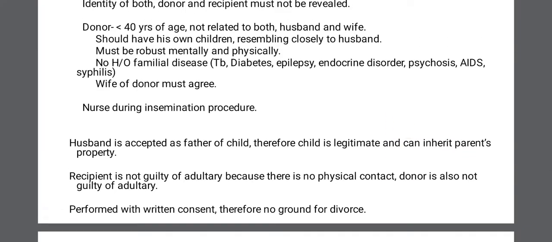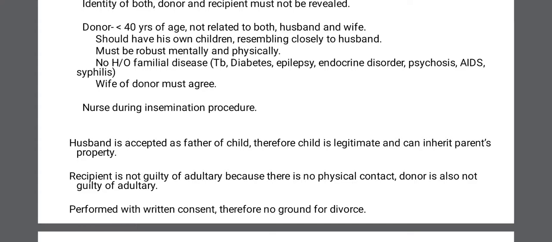Then the husband is accepted as the father of the child, even though the semen has been collected from some other person than the husband. Therefore the child is legitimate and can inherit the parents' property. This is a legal issue.